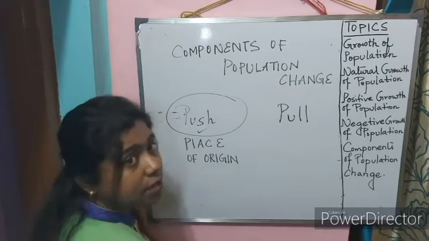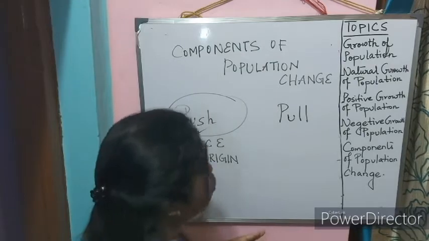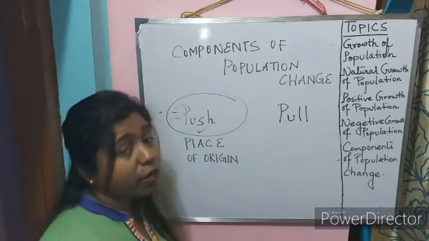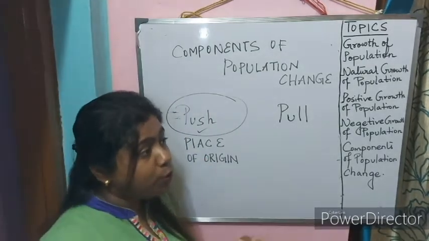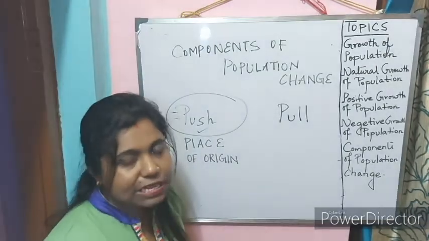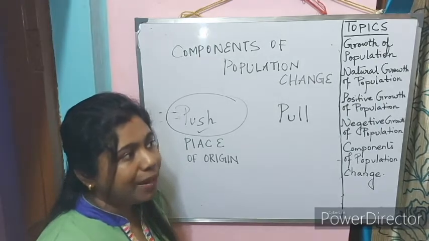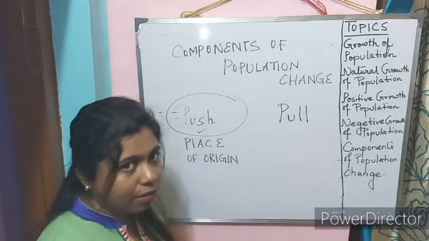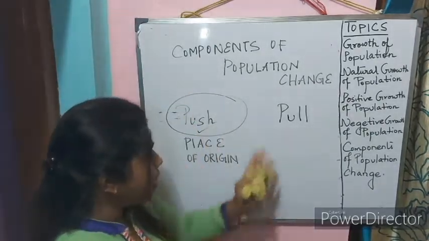Push factor means here they will not have better job opportunities, they will not have better education facilities, neither will there be schools or colleges, maybe there are no hospitals, proper medical facilities are also not available, and a better standard of living is lagging behind here in the place of origin.